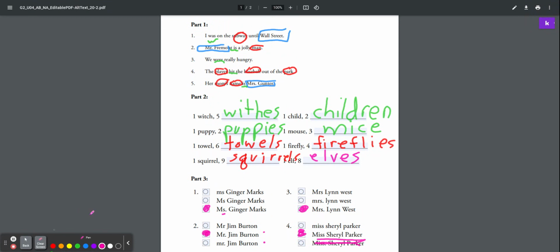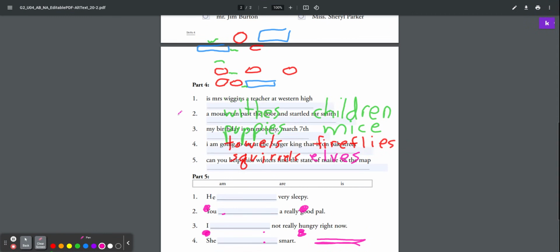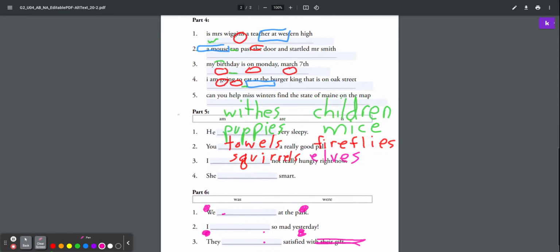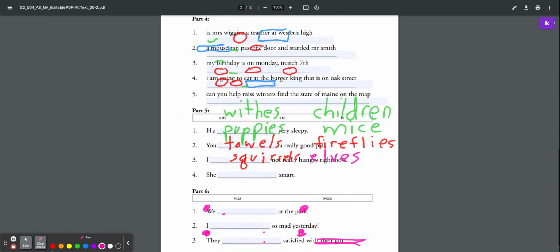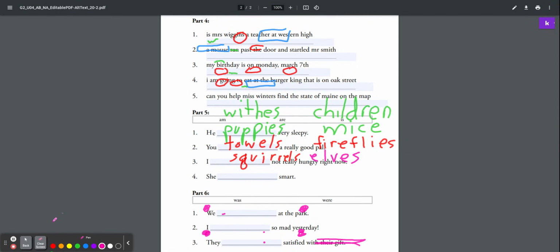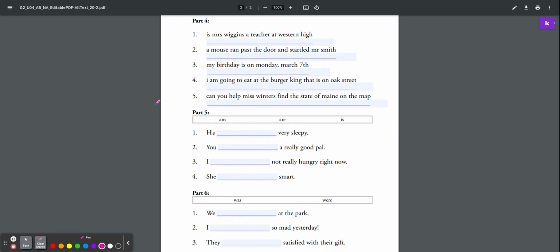Okay, so then I'm going to clear my screen as we move to the second page. On page 2, part 4, we have to do some corrections. Is Mrs. Wiggins a teacher at Western High? So number 1, we always capitalize the beginning of the sentence. So I'm going to scratch out that I and put a capital I.